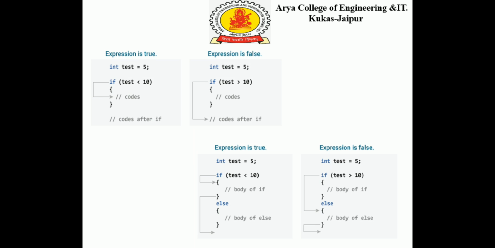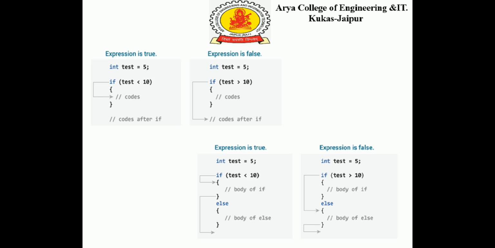Next, one by one we will be studying the syntax of conditional statements. First of all we will be studying the syntax of the if conditional statement. We can see both true and false conditions here. First, the true condition: if test is less than 10 and the test is having a value 5, it means the condition is true and the block of code will be executed. Whereas when the condition is test greater than 10 but the test is having a value 5, the condition evaluates to false and the block of code is not executed.